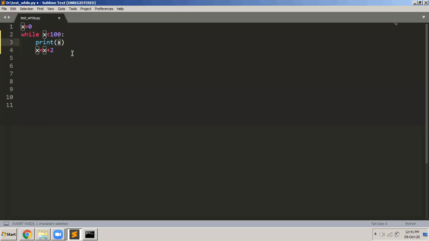And then it will keep doing this till the value of x is less than 100. The moment it becomes 100, it will stop the program. Okay, so that's it. This is my simple program. So if I save this file, if I save this,